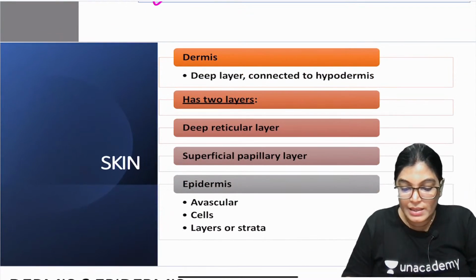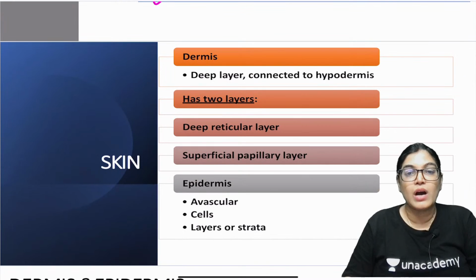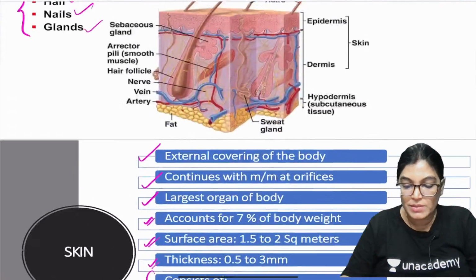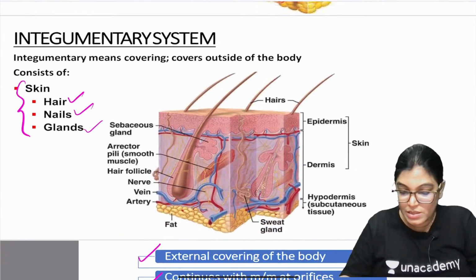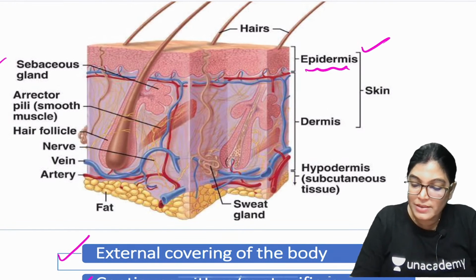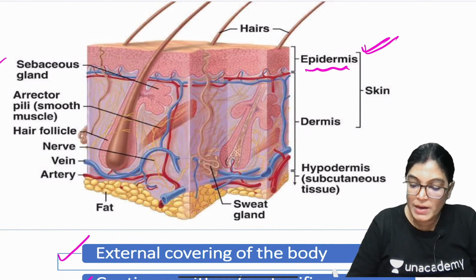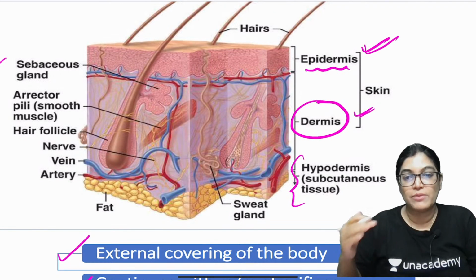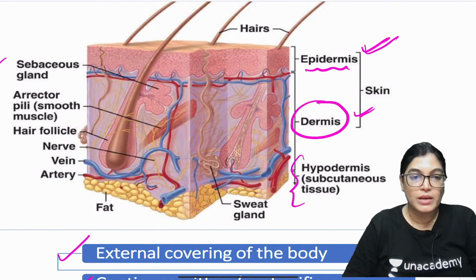Now, let's start with the layers. I would also like to add that the epidermis, as we know, is a superficial layer. If I enlarge this diagram, this is the epidermis lying superficially, and the deeper aspect of the epidermis is resting on the dermis. The subcutaneous tissue lying below the dermis is the hypodermis. Okay.